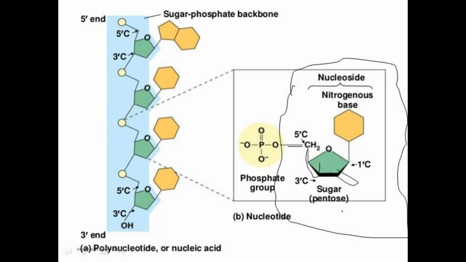Pentose sugar means that it contains how many carbon units? Yes, 5 carbon units. In the envelope form, 4 carbons of the pentose sugar exist in a coplanar structure. These are the 4 carbons: 1, 2, 3, 4. The first 4 carbons exist in a coplanar structure, and the fifth one is present away from the plane, and that conformation is called envelope conformation.